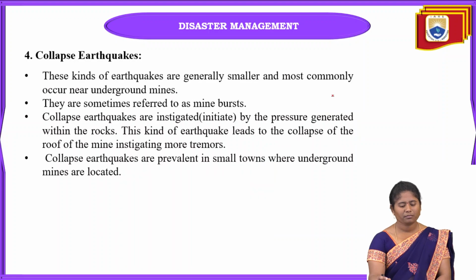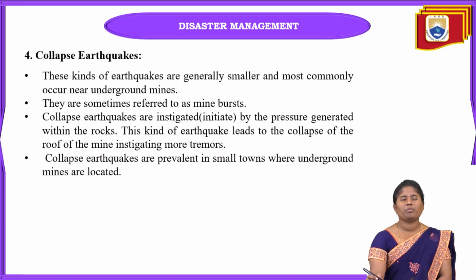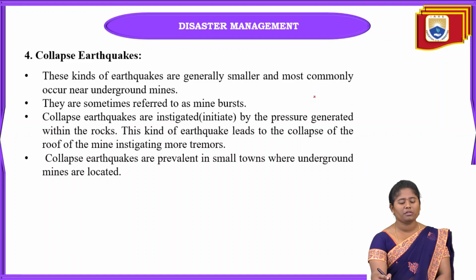Okay, and coming to the next one, collapse earthquakes. These are maybe somewhat smaller magnitude earthquakes. Why do these occur? Due to underground mining.